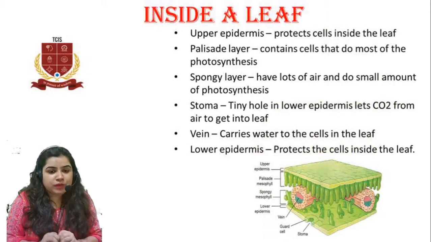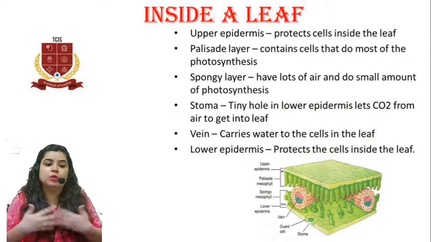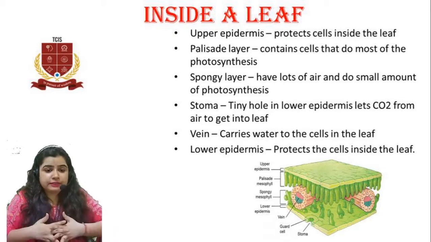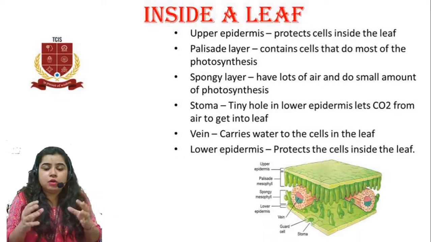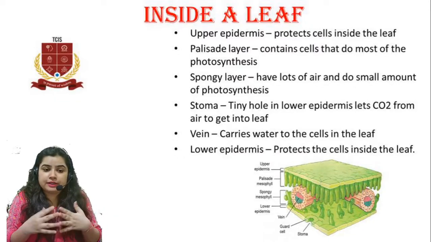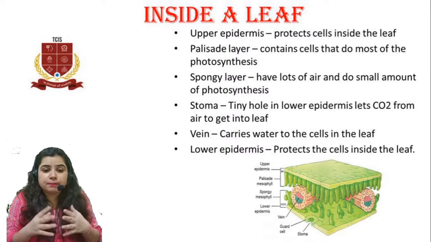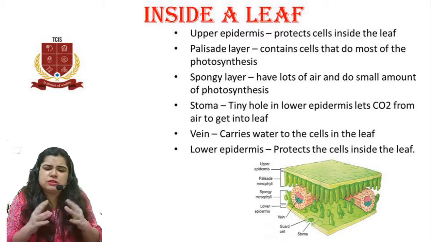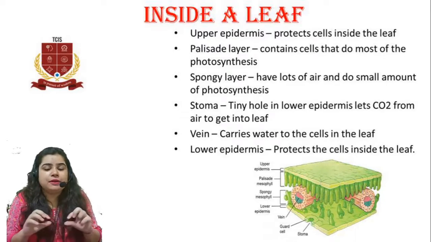Next topic we are understanding is inside a leaf. Now we have understood the structure outside the leaf, the external structure, but what is present inside the leaf? What is the internal structure of the leaf? Now there are various parts in the internal structure. We'll see it one by one. First part is the upper epidermis. What exactly is the upper epidermis? It protects the cells inside the leaf. All the cells present inside can be protected using this upper epidermis.